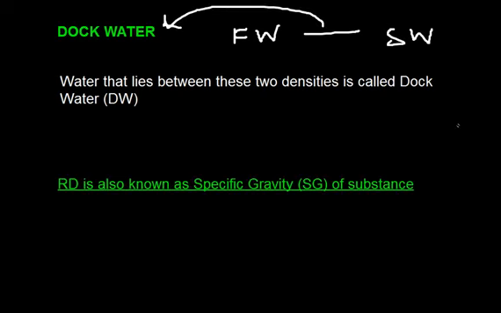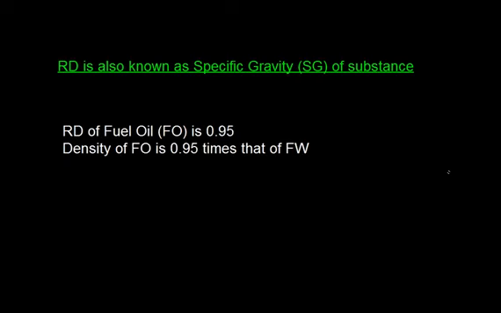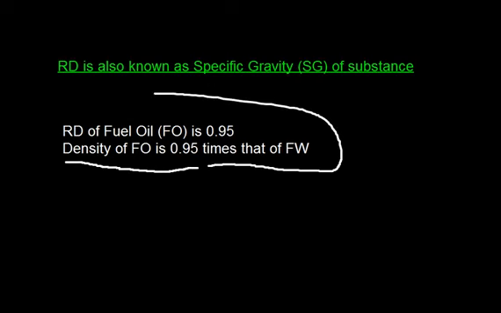Well, now let's discuss one more interesting thing. RD is also known as the specific gravity of a substance. RD of fuel oil is taken in stability as 0.95. So what does it mean? It simply means that the density of fuel oil is 0.95 times that of fresh water.